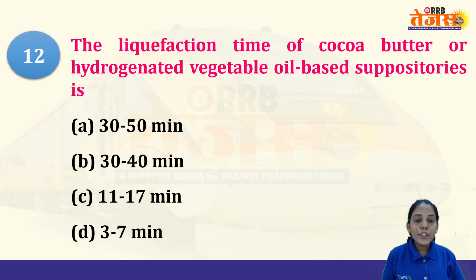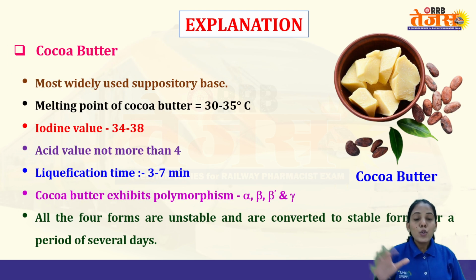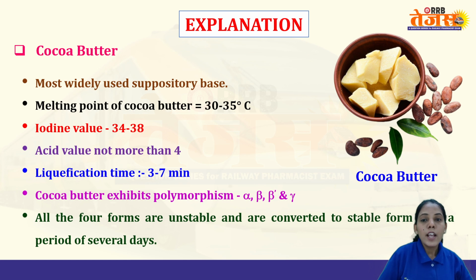Next is the liquefaction time of cocoa butter or hydrogenated vegetable oil. As we have seen, there are different types of cocoa butter. Liquefaction means how much time it will take to get liquefied. That is 3 to 7 minutes. These are very important specifications for cocoa butter, which is most widely used in suppositories.